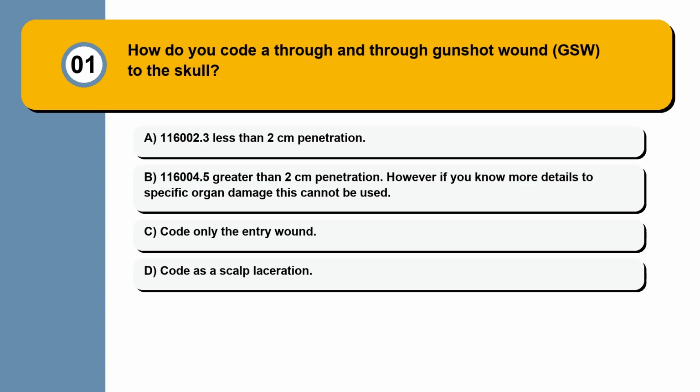116002.3, less than 2 cm penetration. 116004.5, greater than 2 cm penetration. However, if you know more details to specific organ damage, this cannot be used. Code only the entry wound. Code as a scalp laceration.